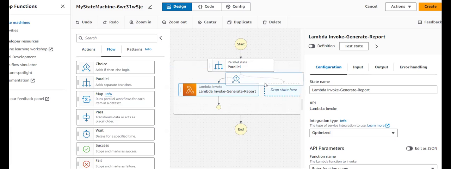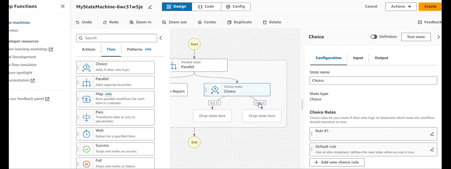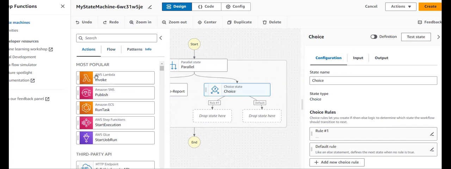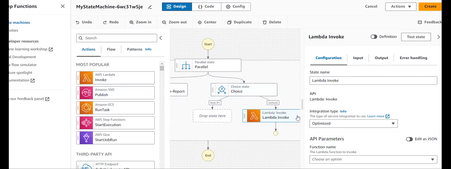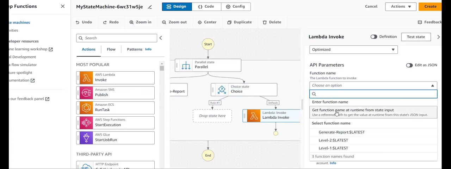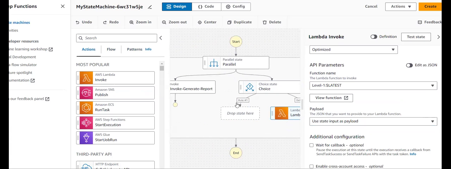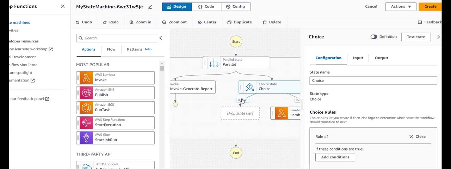In order to verify that, you can use some if else statement. By default, the user will be entered to level 1. So that I want to provide by using this Lambda function. I just pick it and place it here. Now I want to choose my Lambda function as level 1. You can see I'm picking level 1. So by default, this level 1 is picked, and we need to provide the rule here.